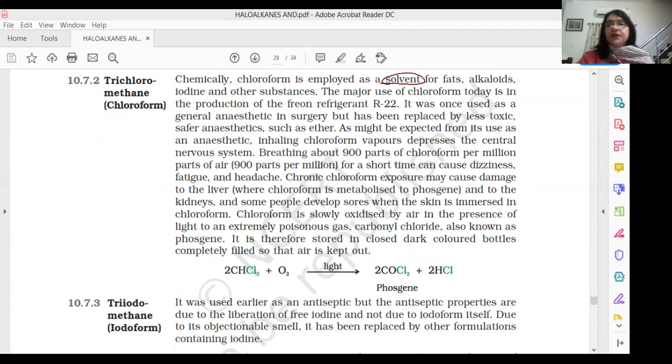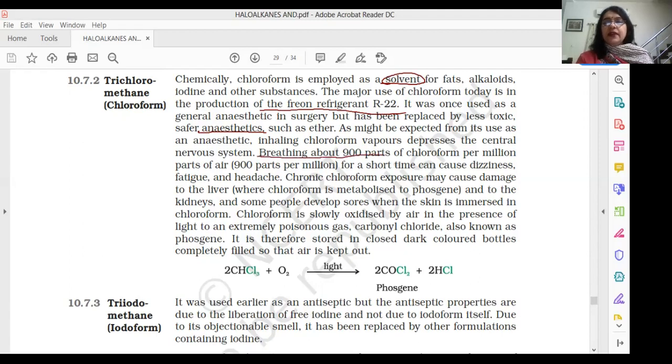And the major use of chloroform nowadays is for the production of Freon refrigerant R22. Very important to be noted down. So this point I have marked. I hope you're also marking in your textbook. And ether nowadays being used as an anesthetic, I've already discussed, you've marked it. This is something important.